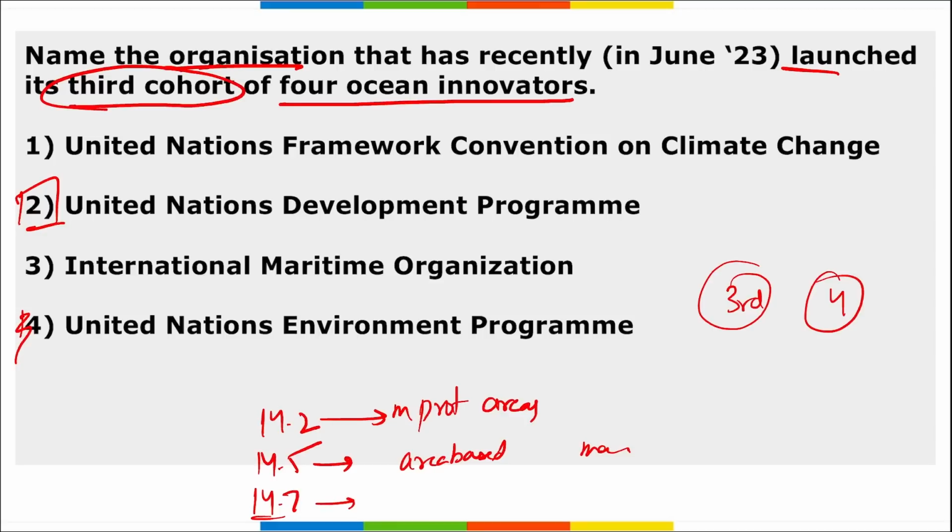And 14.7 is for the blue economy. Correct? So the organization that launched the third cohort of the 4 Ocean Innovators is your United Nations Development Program.